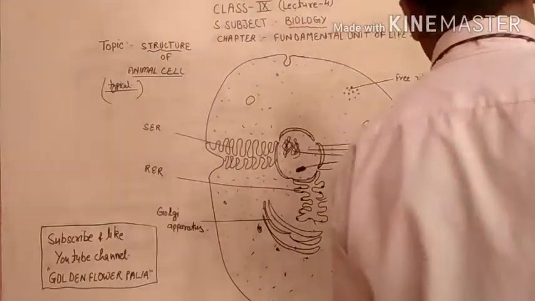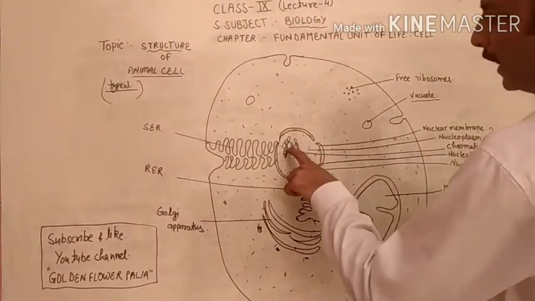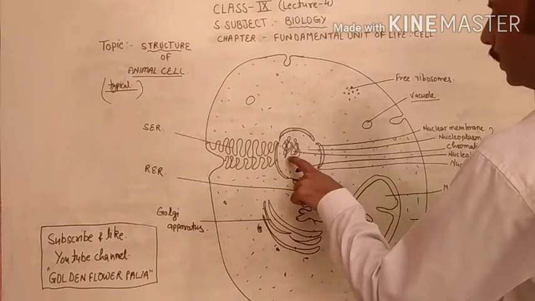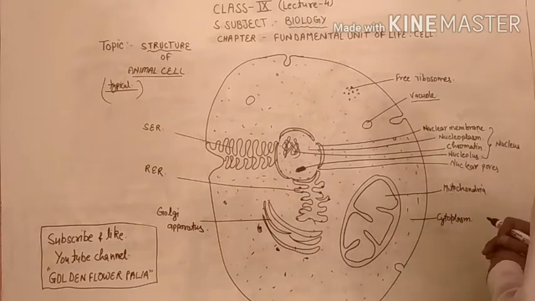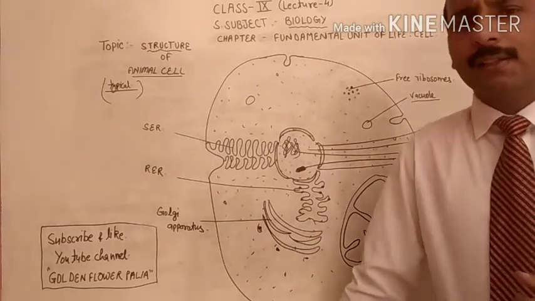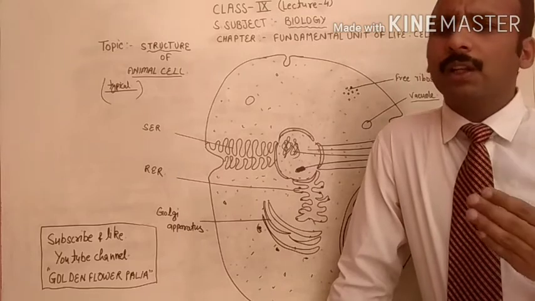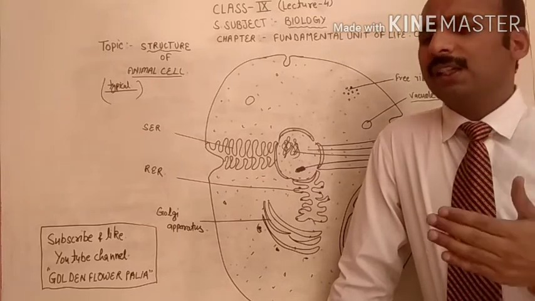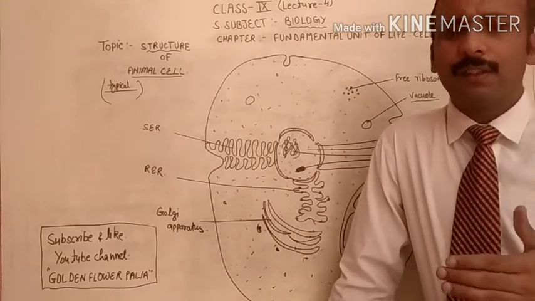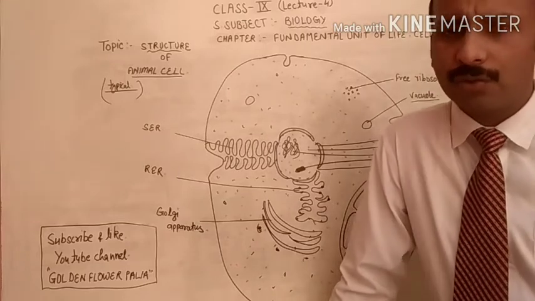The next one is chromatin. This thread-like structure given here is called chromatin. What is chromatin? Chromatin is considered the genetic material which stores all the information related to the cell, and it helps in the transfer of genetic characters from one generation to the next generation.